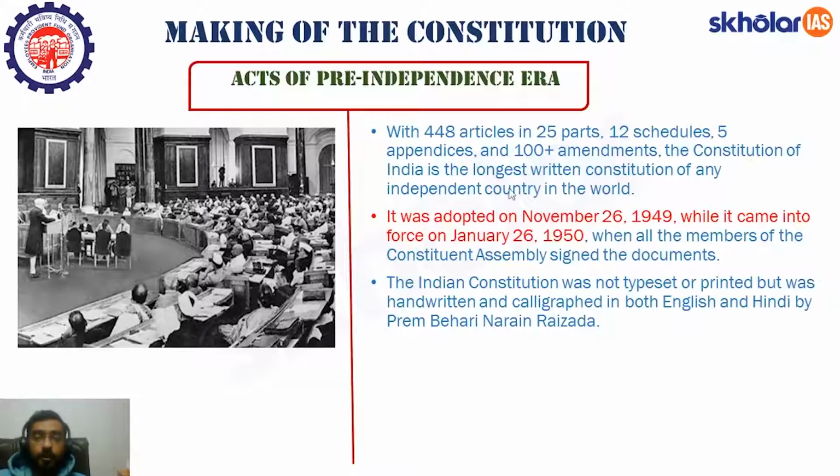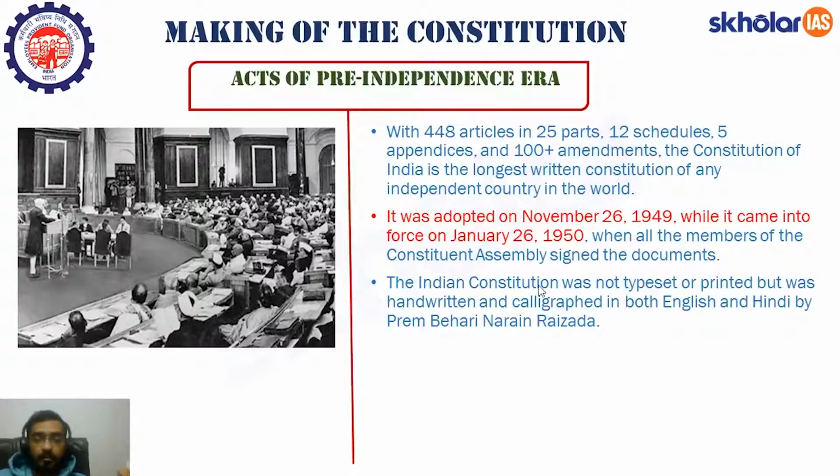This constitution was adopted on 26th of November 1914. This date is also mentioned in the preamble of the constitution, which says that we hereby adopt, enact, and give ourselves this constitution. While it came into force, that is, all the provisions of the constitution came into force on January 26, 1915, when all the members of the Constituent Assembly signed the document. I hope you'll remember these two dates. This November 26, 1949 date is mentioned in the Constitution's preamble.